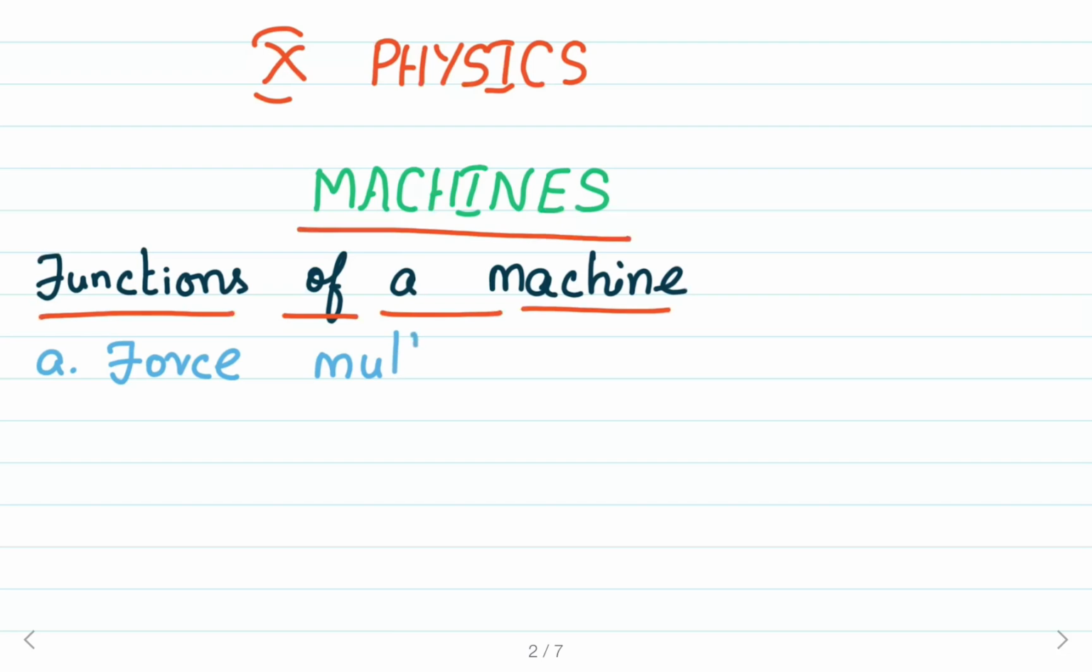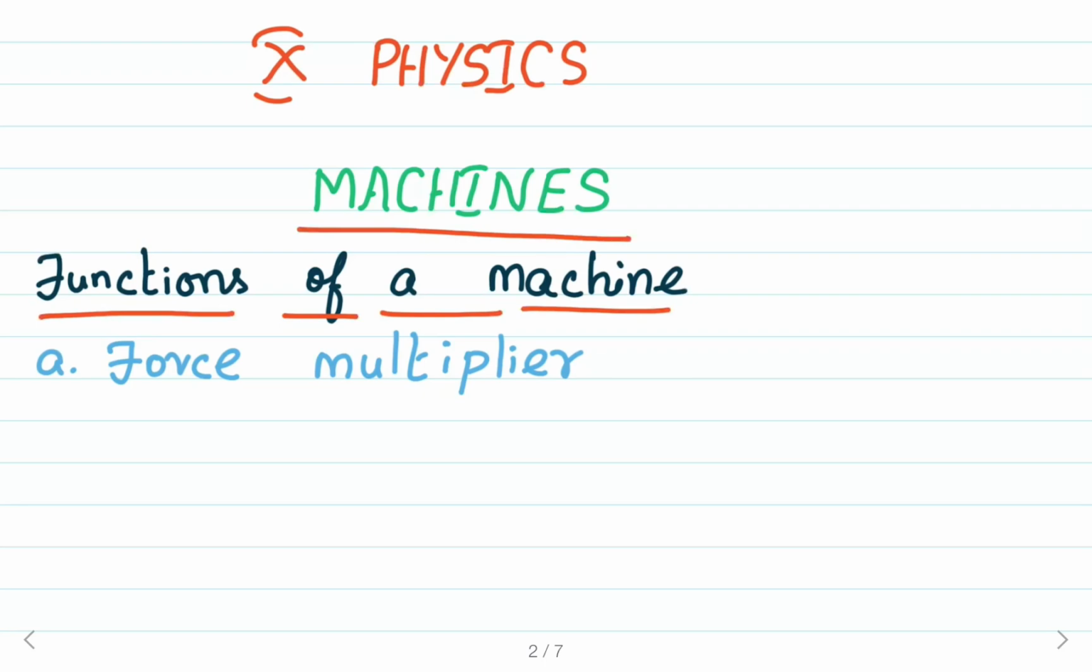Force multiplier means by making use of the machine, we are obtaining gain in force. That is the meaning of a machine acting as a force multiplier. By using the machine, we are obtaining gain in force. That is, a machine can overcome a large resistance by applying a lesser force. That is, the effort applied is less than the load which is going to be overcome by the machine. That is the meaning of force multiplier.